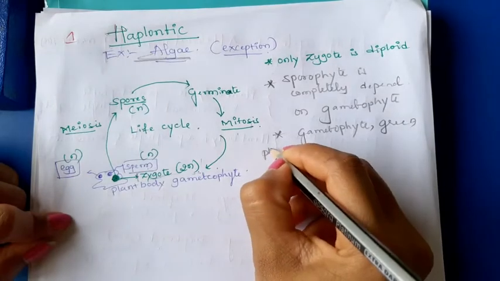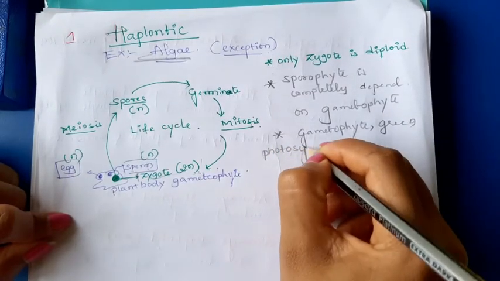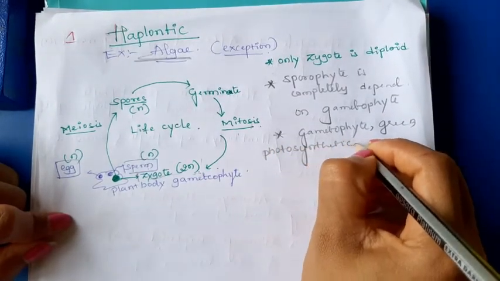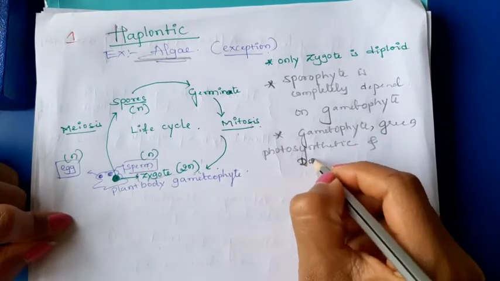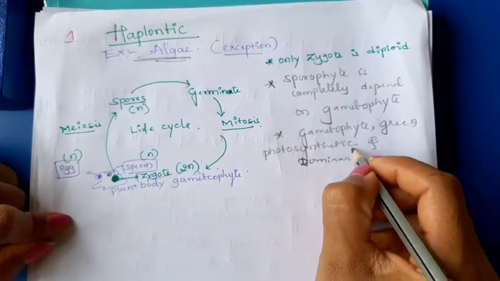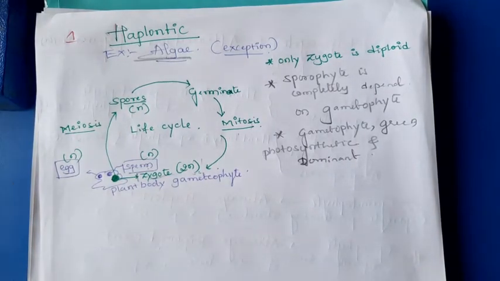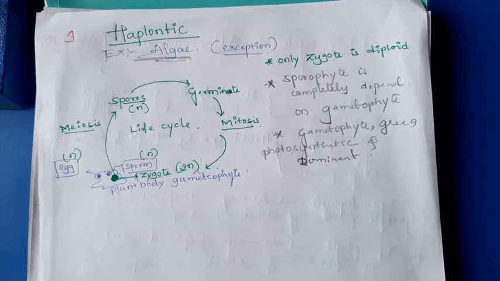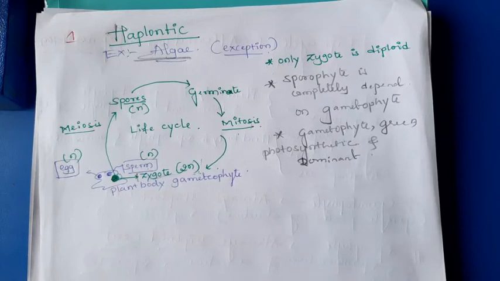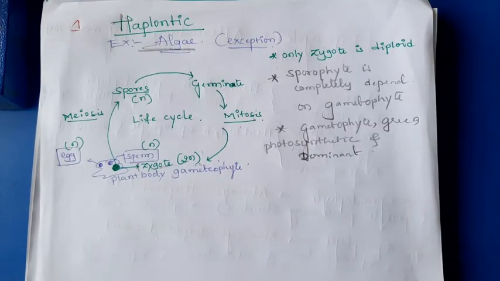Green, photosynthetic and dominant. This is in case of algae. Examples for the haplontic life cycle are Volvox, Chlamydomonas, Spirogyra, which we discussed in the regular class, in the initial class.